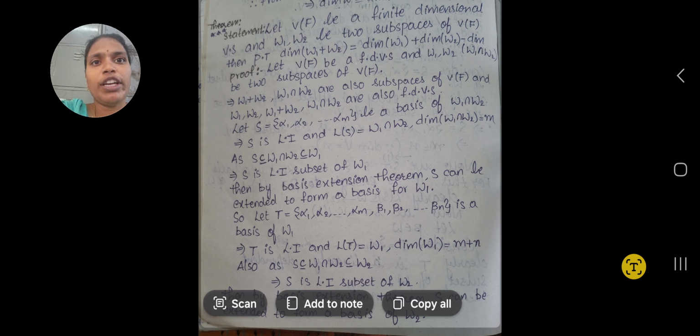Proof: let V over F be a finite dimensional vector space. Here W1 and W2 are two subspaces of V over F. W1 plus W2 and W1 intersection W2 are also two subspaces of V over F, as we know from previous theorems. So we have to prove that the dimensions are equal. First we have to prove the LHS and next the RHS, and check whether they give the same answer.